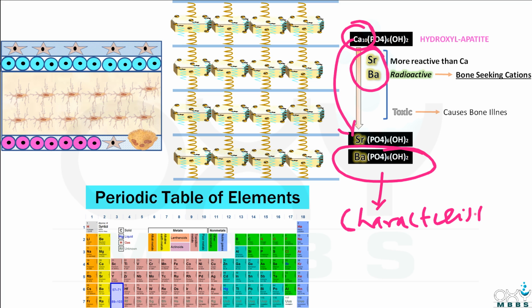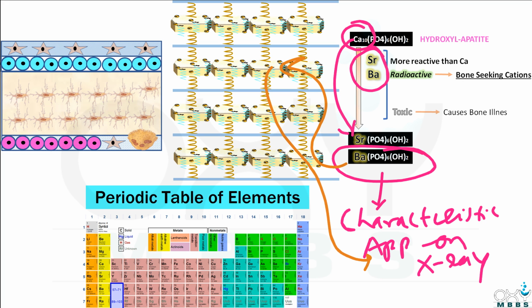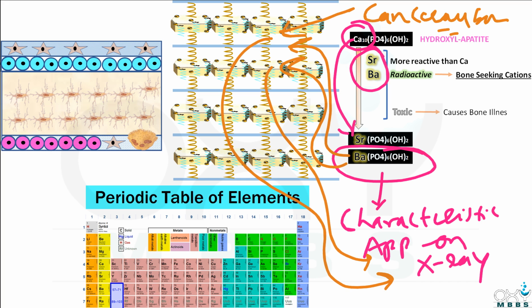appearance on X-ray. Characteristic appearance on X-ray. That is, if it forms a complex with the normal bone tissue, then it shows a different appearance on X-ray. And if it forms a complex with the cancerous bone tissue, then it shows a different appearance on the X-ray. Or friends, in any other diseased condition, it shows a different appearance on X-ray than normal.